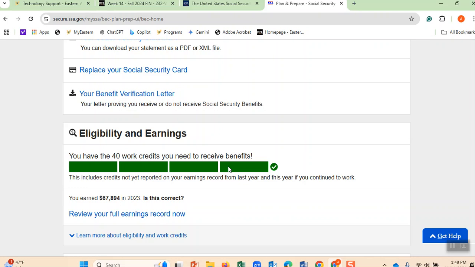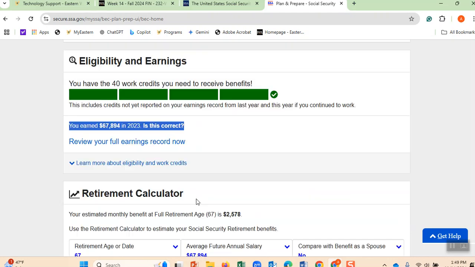But your goal, if you want to benefit the most and get the most out of Social Security, is to work 35 years. And I'll tell you why. Therefore, when you log in, you see your annual salary. Suppose I'm a government employee. My salary is on the website of the government. That's what I am getting now.